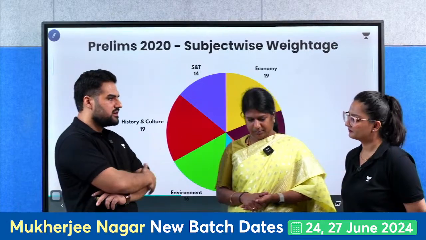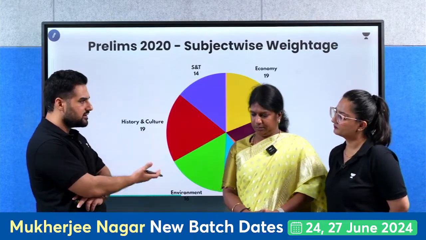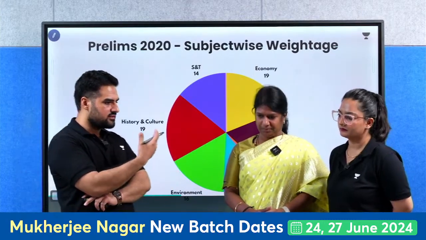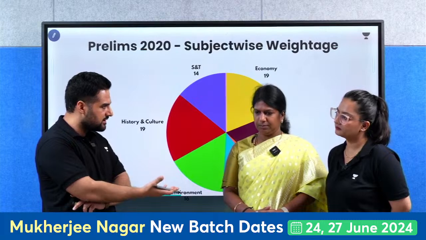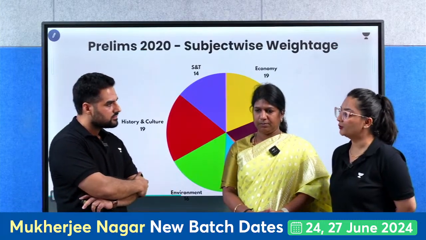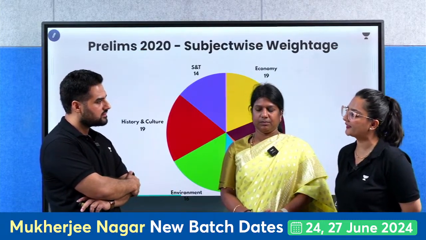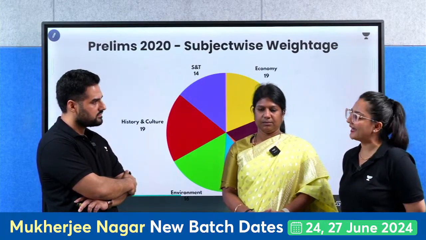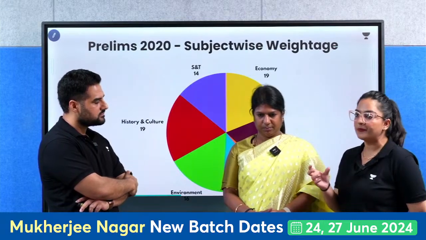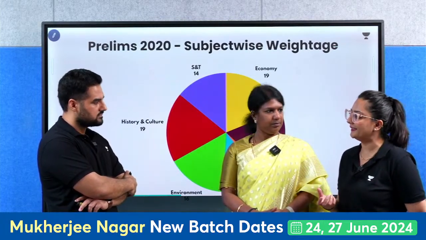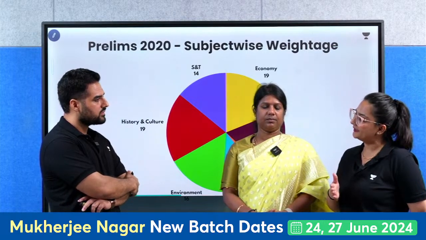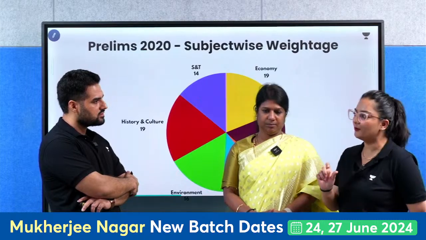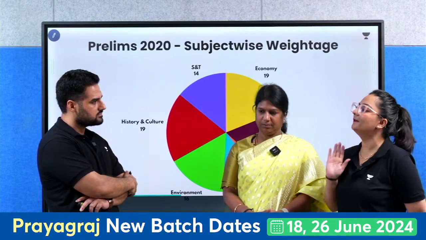Shubhangi ma'am, I just want to know, were there any questions this year from art and culture where the newspaper played a role? Let's say about the recent Indus Valley sites, Harappan sites. Definitely sir. This year we have got 2 questions. One question is from the UNESCO World Heritage Site list and the second one is from the Intangible Cultural Heritage list. Both the questions are direct hitting factual questions. What art form has been included in 2023? Earlier, in 2023, 2022, 2021, even if we got a question with a reference from current affairs, the question was static. But this year the news article itself is the question, and this is a change.